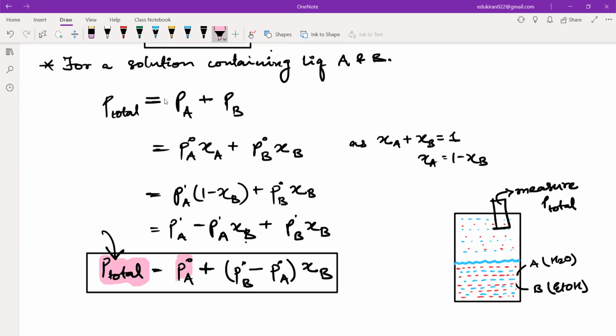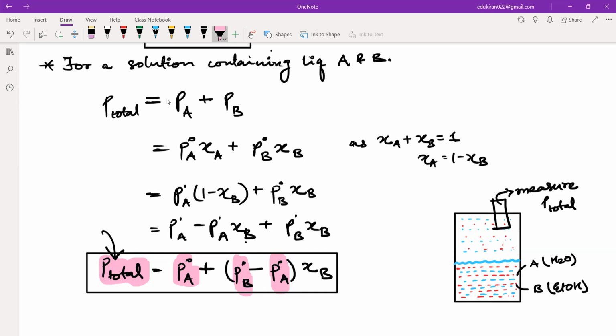Now, can I get the P naught A? If you are asked to find the P naught A, that means the pure vapor pressure of A, the vapor pressure of pure water, then you can find that. You can easily Google it and you will get the P naught A. Similarly, you will get the P naught B. Now, the only thing that you don't have in this equation is chi B.